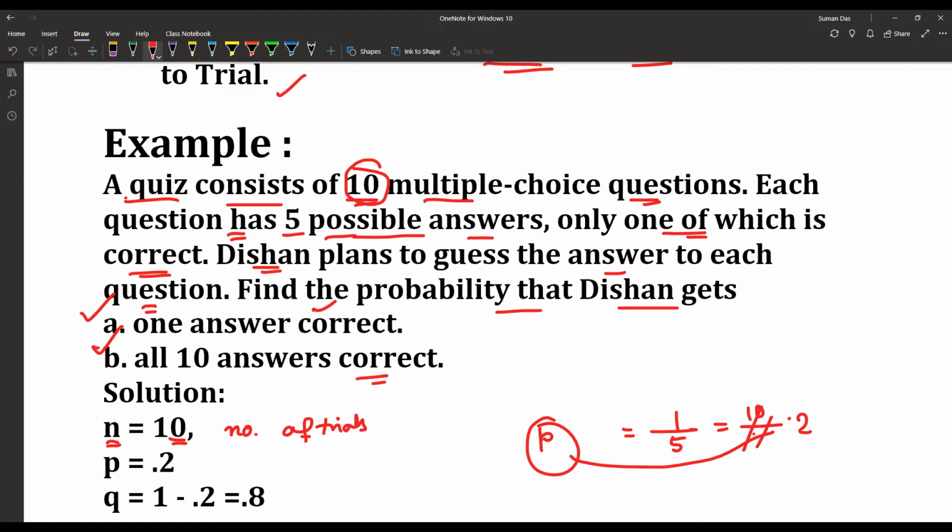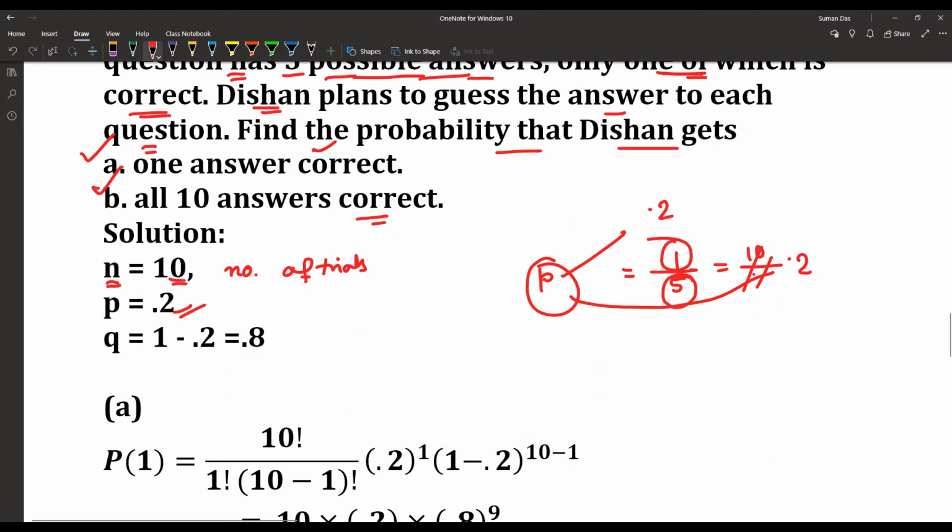Once again, each question has 5 possible answers, only one of which is correct. So among the 5 answers, one is correct, so the success rate is 0.2. So p is equal to 0.2. Then what is the probability of failure? That is q, that is 1 minus p. So that is 1 minus 0.2, or 0.8.